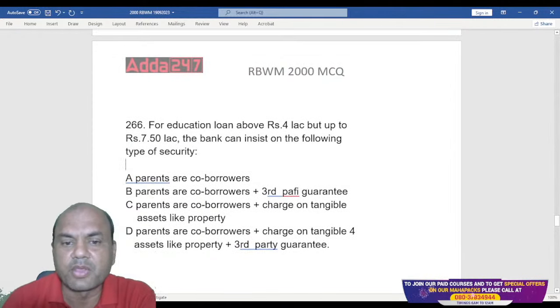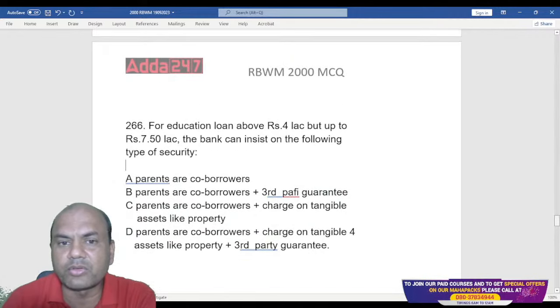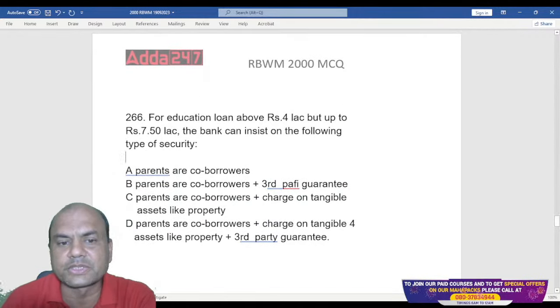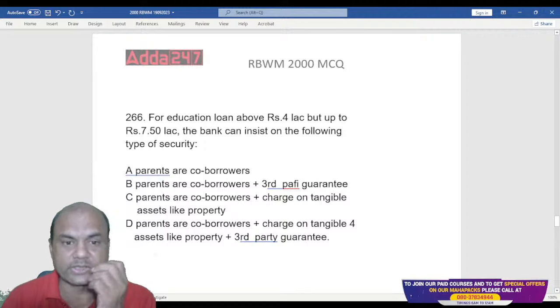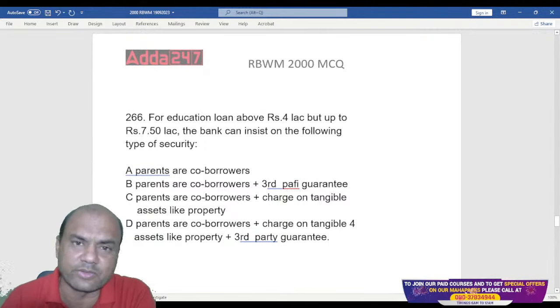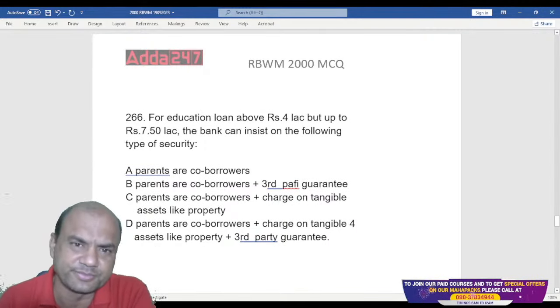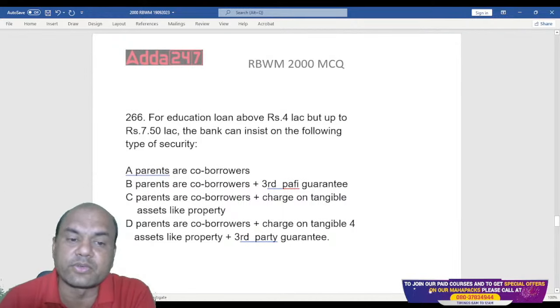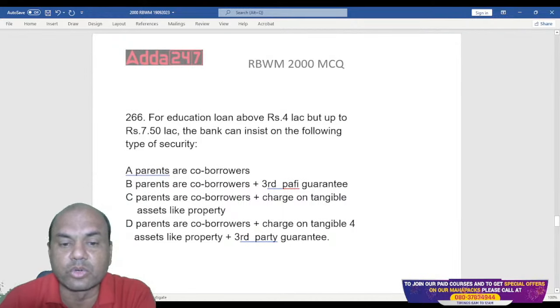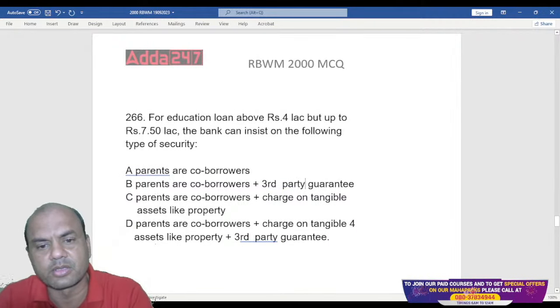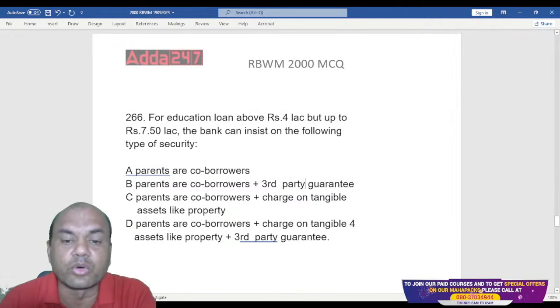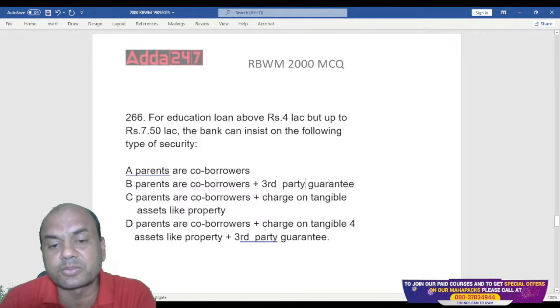Next one. For loans above 4 lakhs and up to 7.5 lakhs, banks insist on what? Just now we saw up to 4 lakhs, only parents. So 4 to 7.5 lakhs is what? Co-borrowers plus third party guarantor. Then parents as co-borrowers plus house, tangible assets.